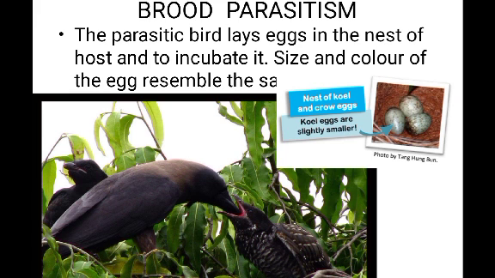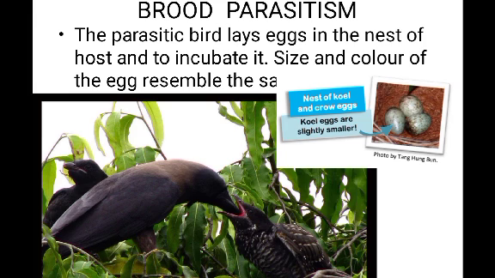One interesting example of parasitism is brood parasitism. In brood parasitism, the parasitic bird lays its egg in the nest of its host and allows the host to incubate the eggs, and the eggs hatch out.